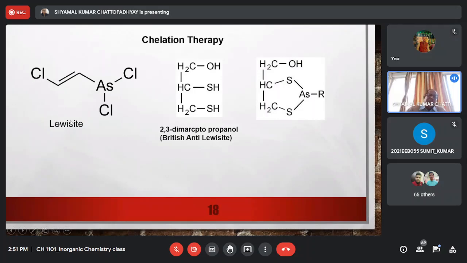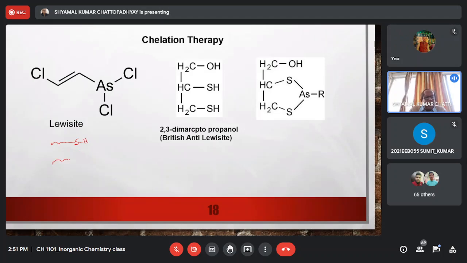And what this chemical warfare agent does, in our body, as I have told you, there are many sulfur containing ligands. We have sulfur containing amino acids like cysteine or methionine, right?